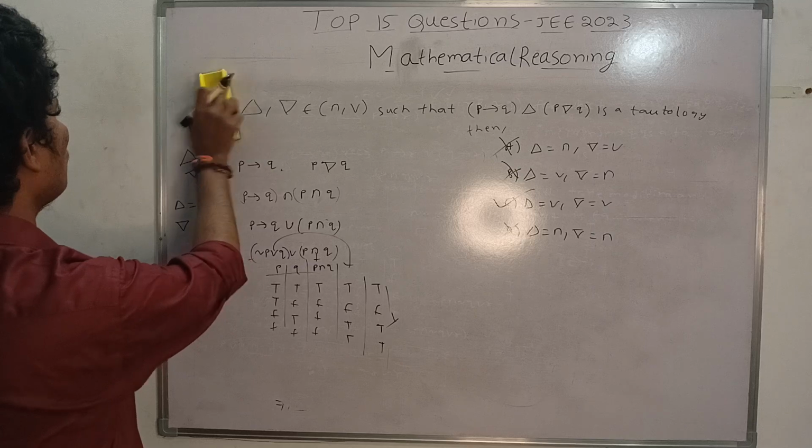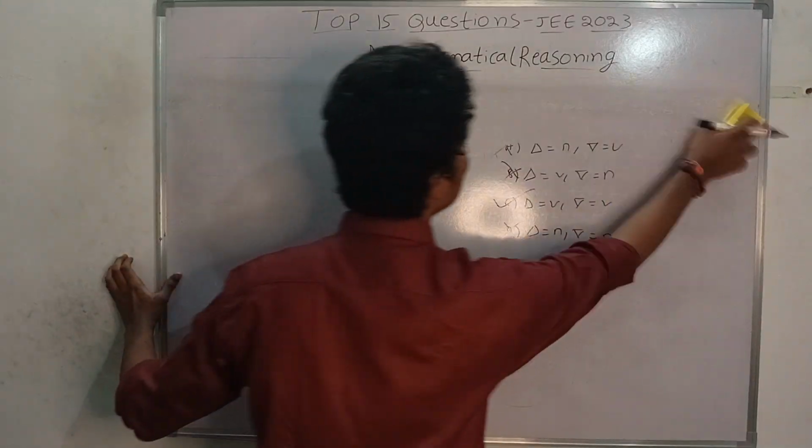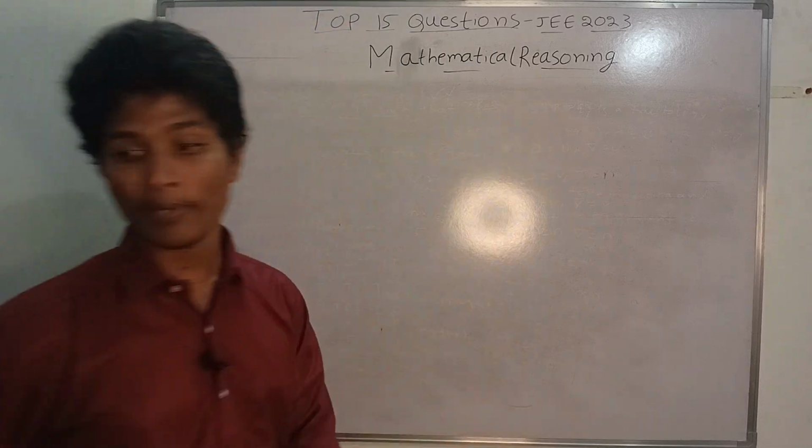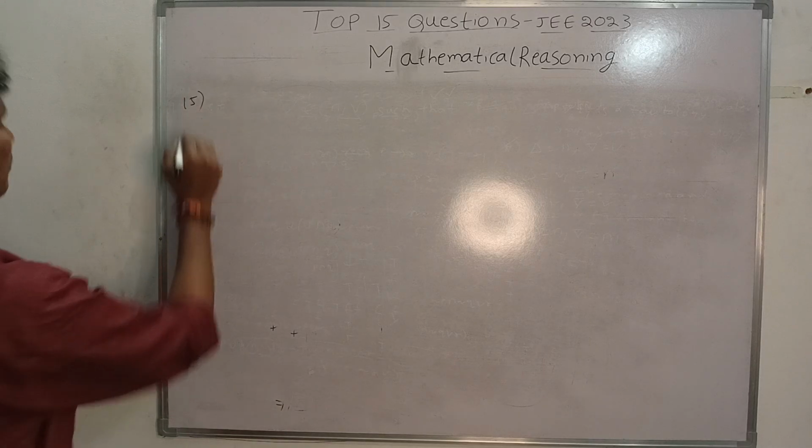So this is a way to do this type of question. You have to check each and every combination, not each and every option. At any combination you can get the answer. And now the final question, the 15th.